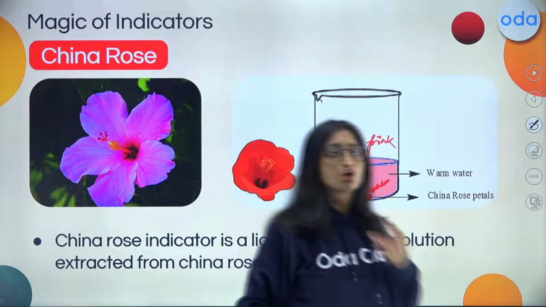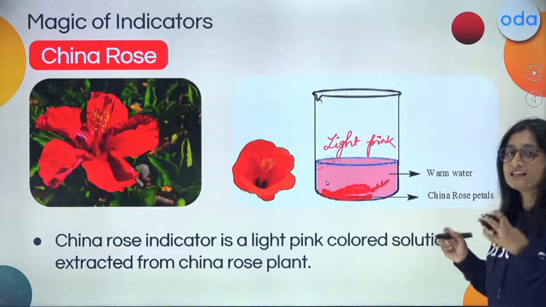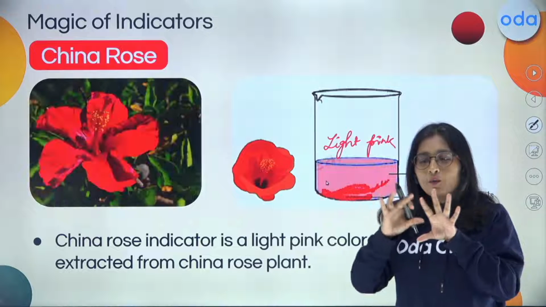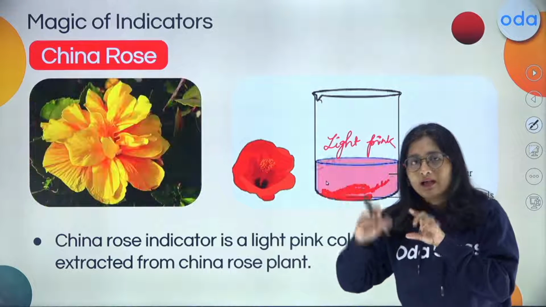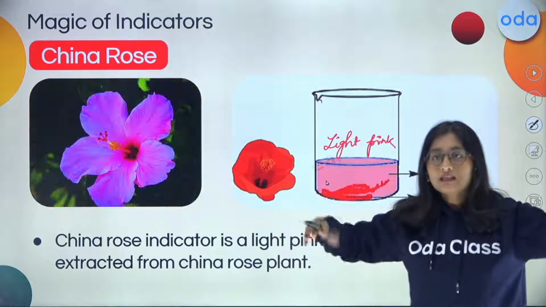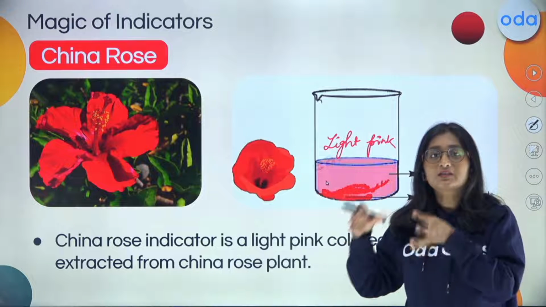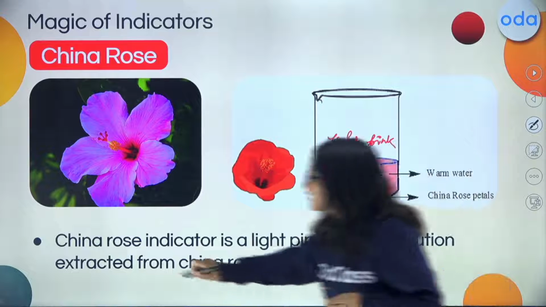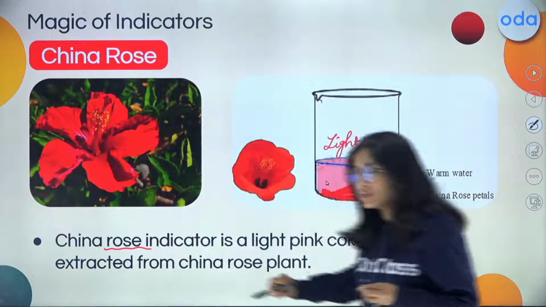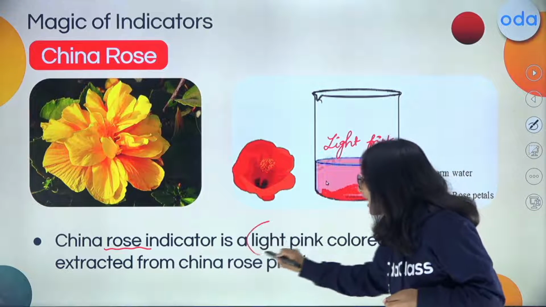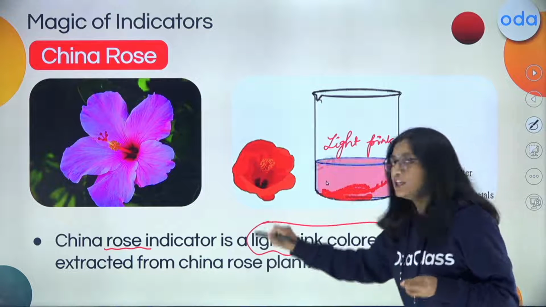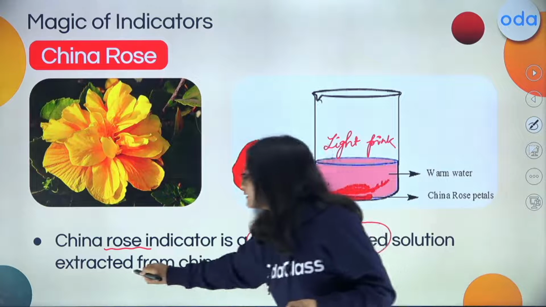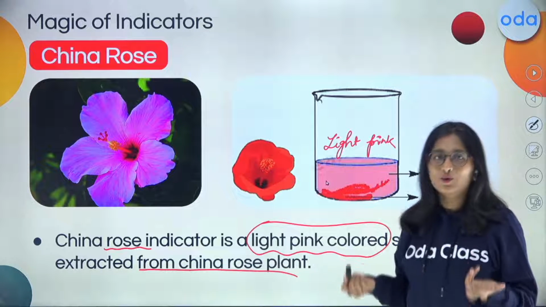When you look into this indicator, it is going to assure you whether you are putting it into an acid or a base, and how it shows that the particular substance is an acid or a base. So in this case, we can say that the China rose is an indicator which is a light pink colored solution when put into the hot water solution, extracted from the same China rose.